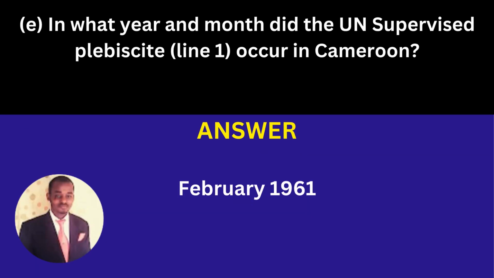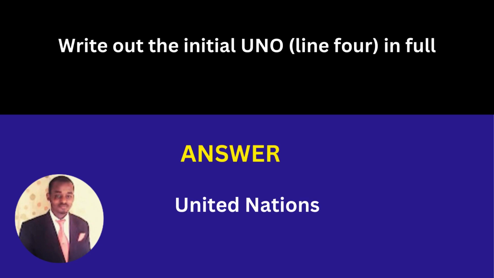In what year and month did the UN supervised plebiscite in line 1 occur in Cameroon? Answer: February 1961. Write out the initial UNO in line 4 in full. Answer: United Nations.